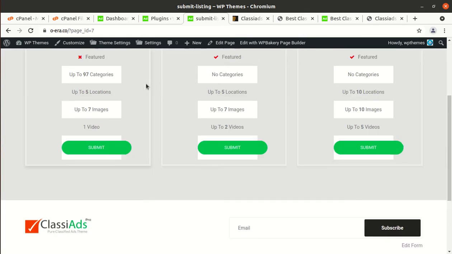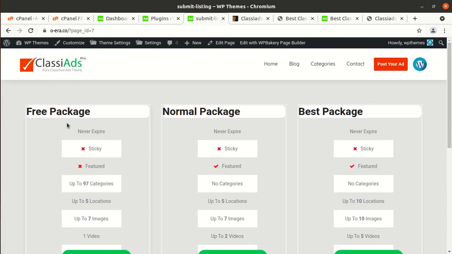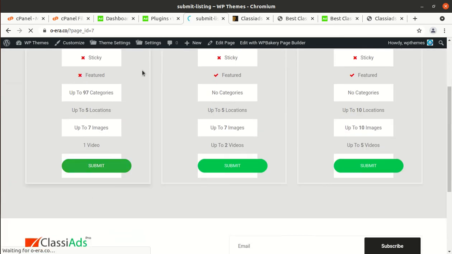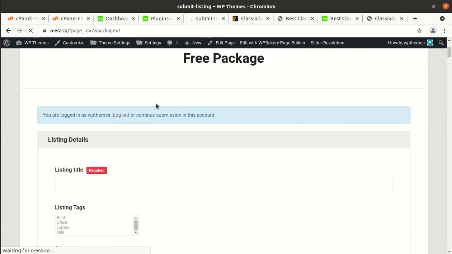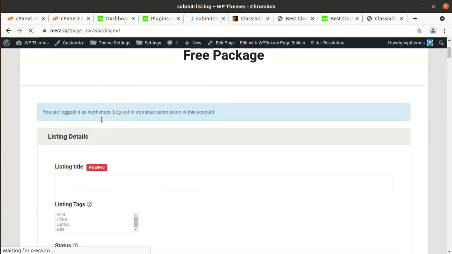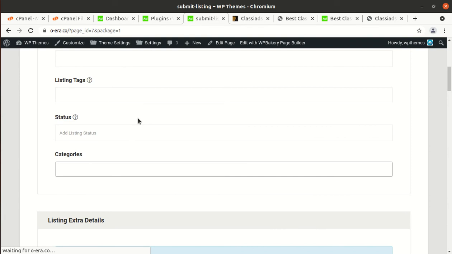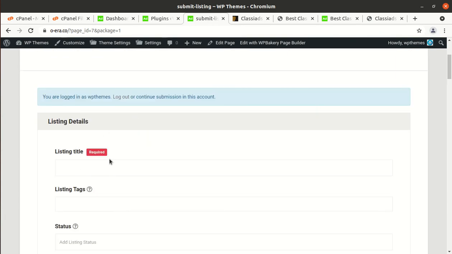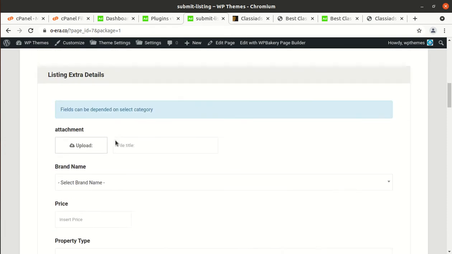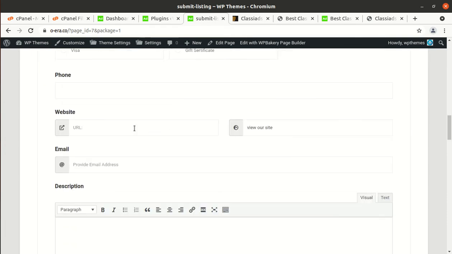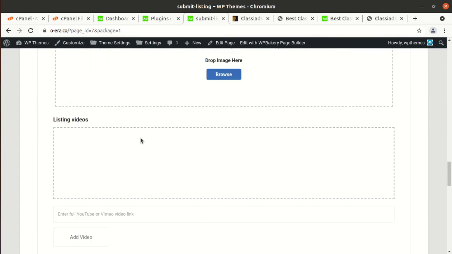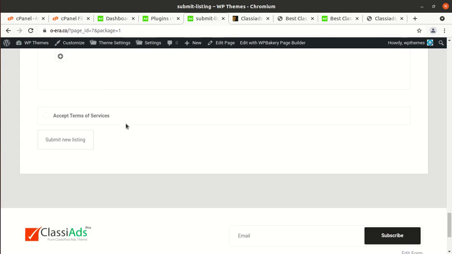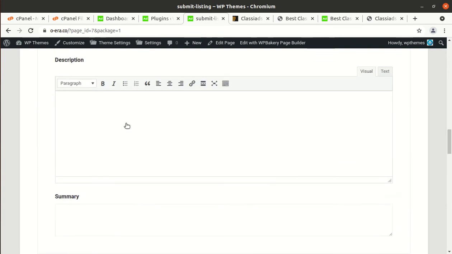This is the add listing page, and now we can click on submit and create a new package required. So it has to be controlled in the admin area, and these are the listing fields which are available for a listing, and there are many values. So a listing can be done through this page, and all such information can be put here.